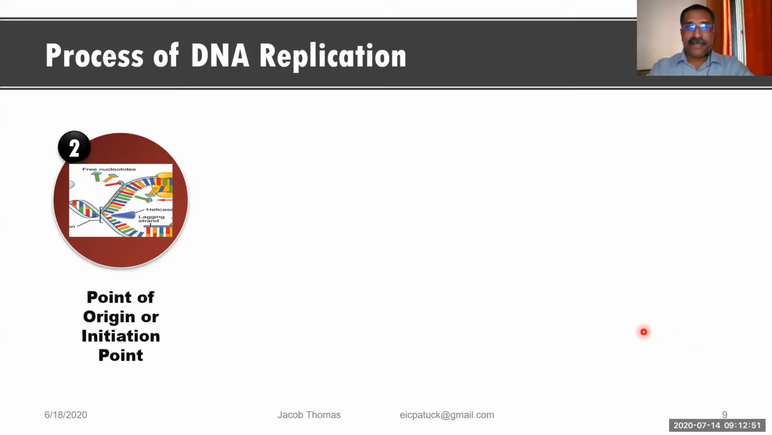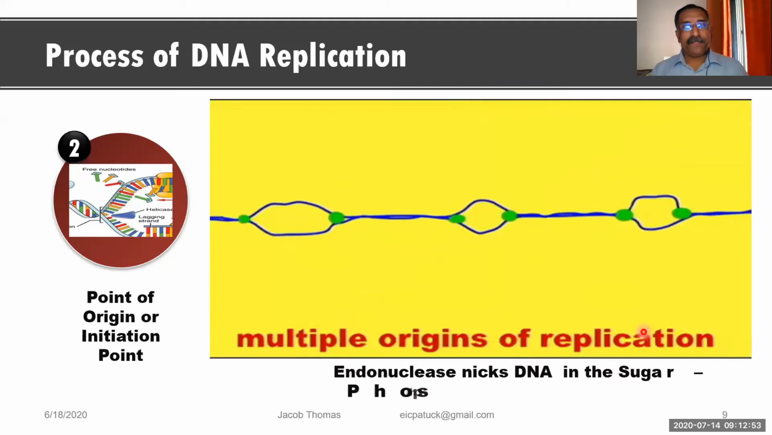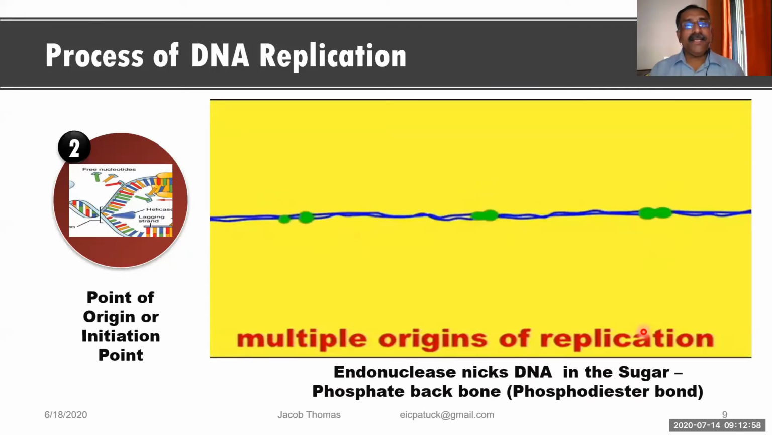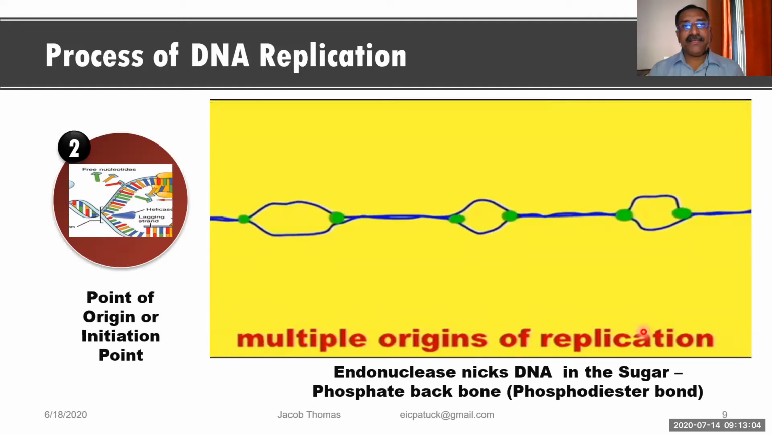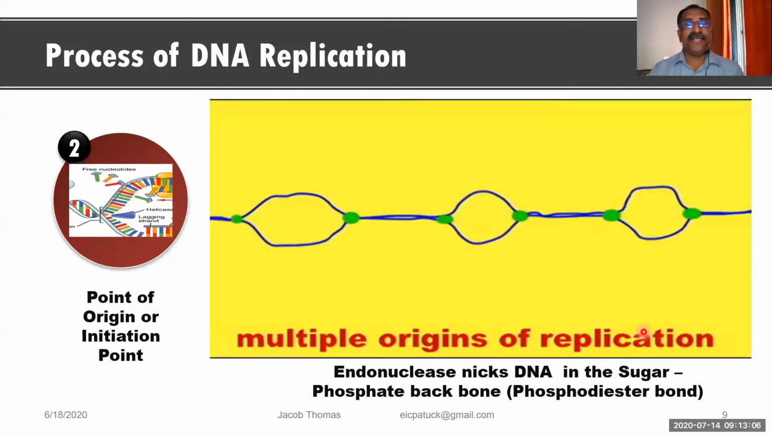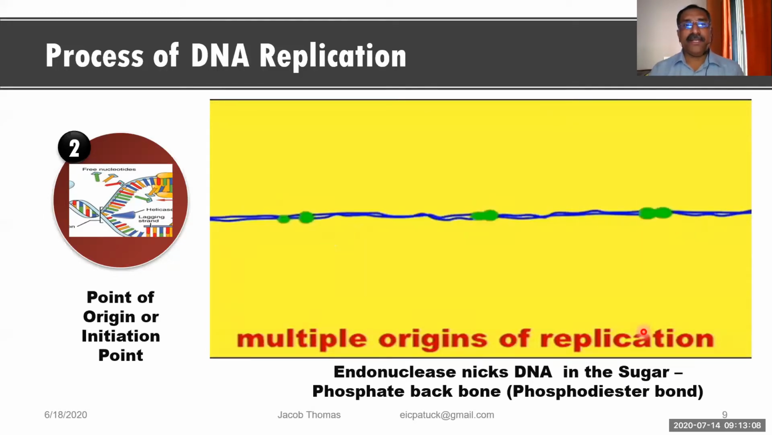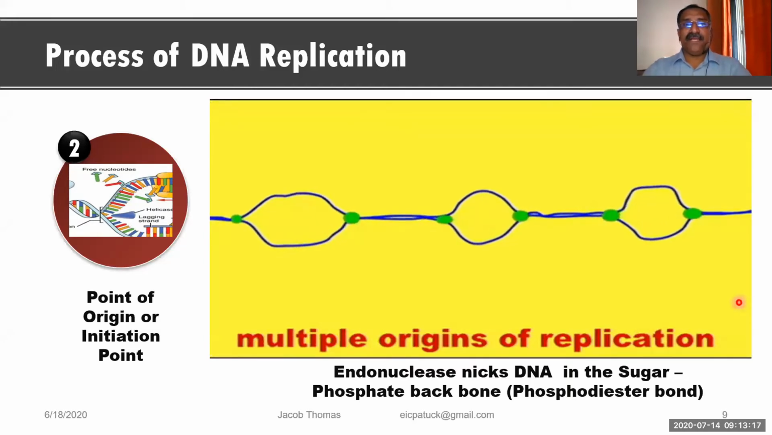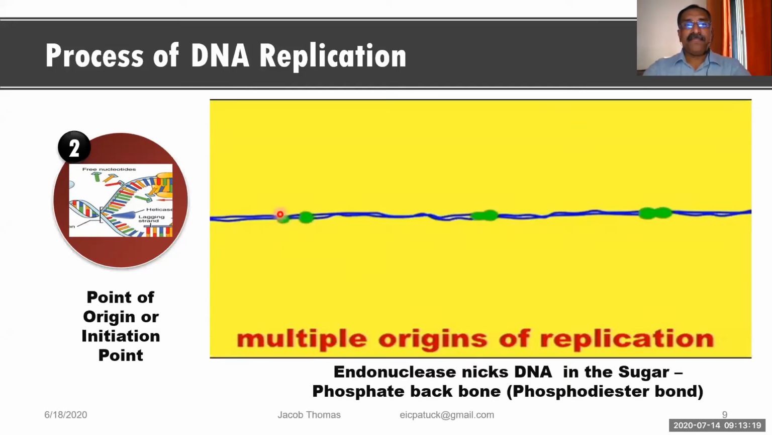But we have seen the point of origin. You know that DNA is a long molecule, and when the DNA replicates, it is not replicating from one end. The replication is starting from here and there on the DNA. Maybe it depends upon the length of the DNA. If it is short, the number of those points may be less. But in this slide, I'm showing you that at three locations, you see the DNA is getting separated.